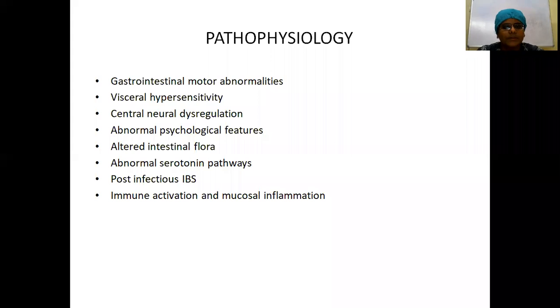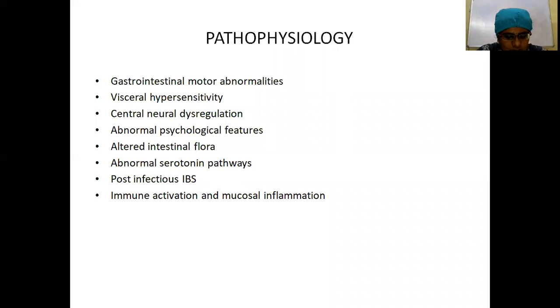So what are all the proposed theories? Gastrointestinal motor abnormalities, where it is different in the diarrhea predominant type and in the constipation predominant type. In the constipation predominant type, you'll be having decreased jejunal contraction waves. The next proposed one is visceral hypersensitivity, which causes more perception and pain. Central neural dysregulation, where there will be increased activity of the mid-cingulate gyrus and increased perception of sensations. Abnormal psychological features will be there.